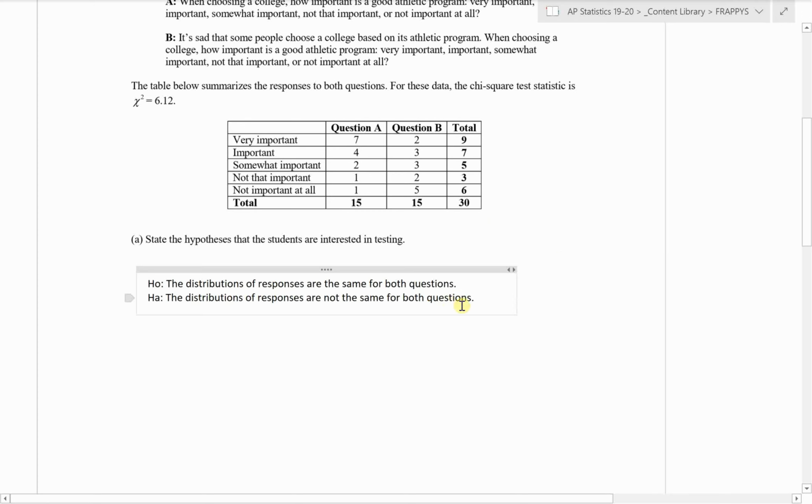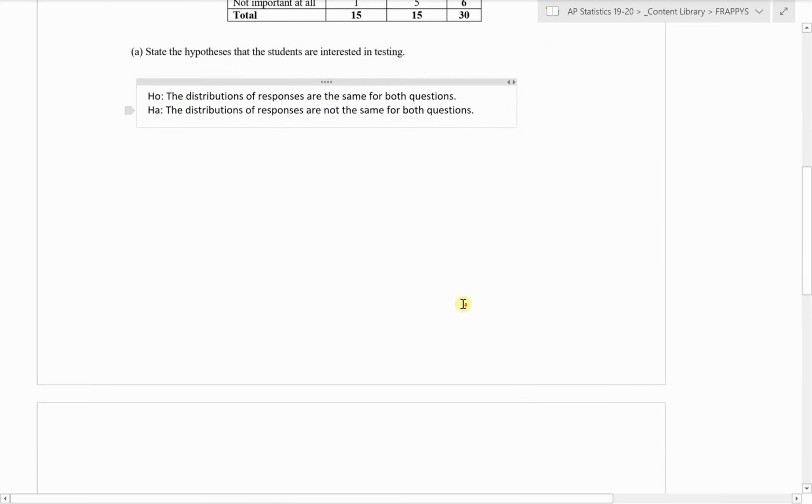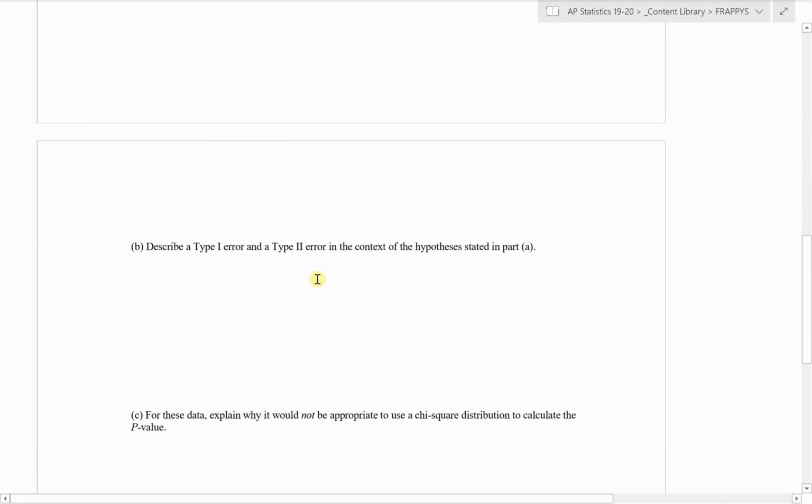In case you were concerned, you will not lose points for spelling on an AP Stats exam, unless your spelling is so bad that it changes the meaning of your sentence, but misspelled words will not cost you anything. All right, so now we can go to part B. It says describe a type 1 error and a type 2 error in the context of the hypotheses stated in part A. Okay, you'll notice too here, in this question, a lot of times when they ask about type 1 and type 2 errors, they'll ask for the consequences of those errors. In this case, it doesn't say that explicitly, so we just want to say what a type 1 error is, and we won't have to get into any consequences of it.